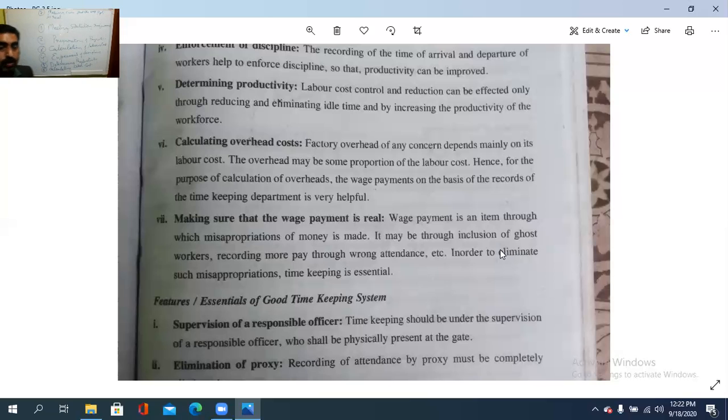That is to be calculated, and the wage payment must be made the correct way, making sure that the wage payment is real. Real means it is correct. So that is under the objectives with regard to the timekeeping department.